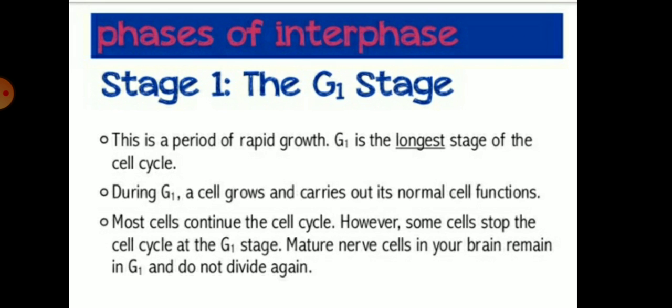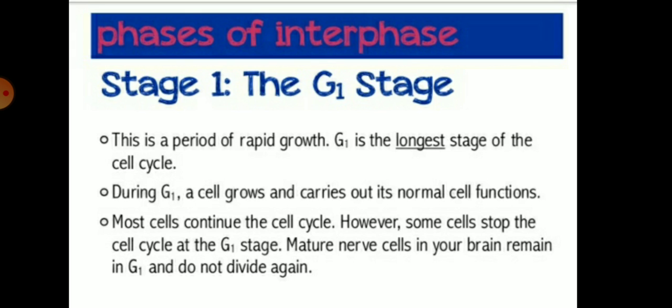So children, mainly there are three stages of the interphase. The first stage is the G1 stage, also called the first gap phase. This is the period of rapid growth, and G1 is the longest stage of the cell cycle.